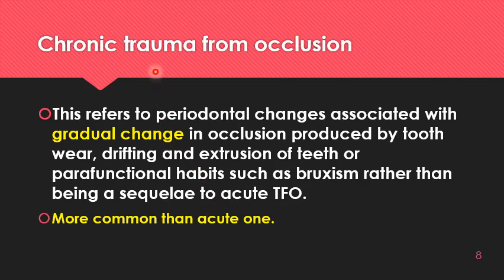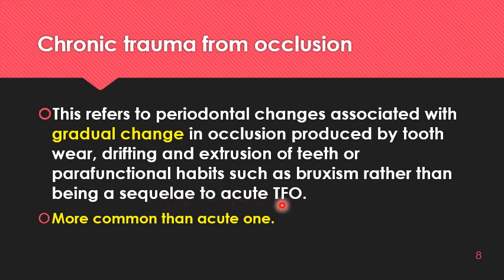Chronic TFO is more common than acute TFO. This refers to the periodontal changes associated with gradual change in the occlusion. It is either produced by tooth wear, or there is tooth drifting, or there is extrusion of teeth, or there are parafunctional habits such as bruxism or clenching, rather than it being a sequela to acute TFO.